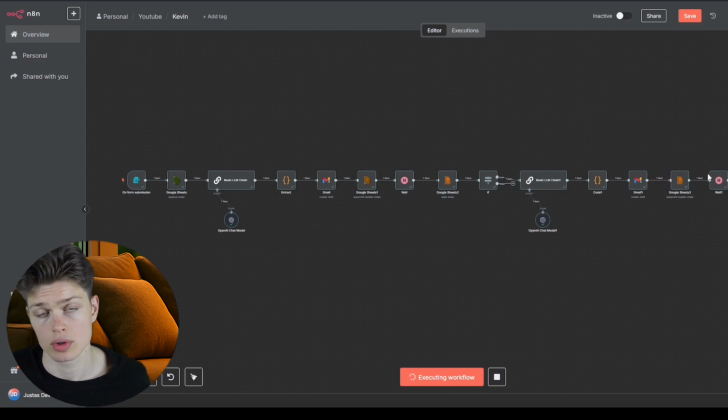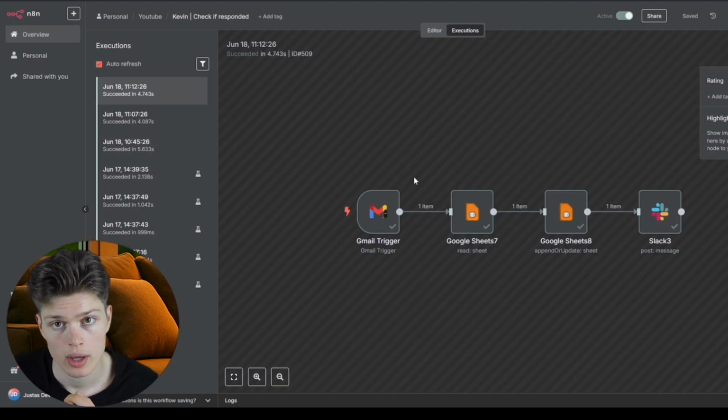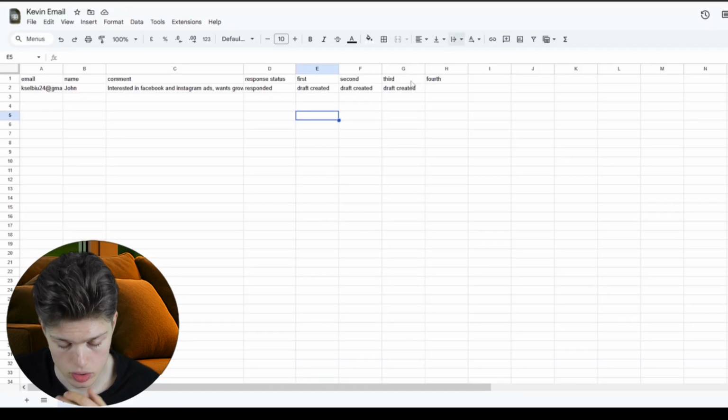And yes, it created the third email draft, but it happened only because this wait node is 2 minutes. So in reality, if it was a week or something like that, and if people responded, then this workflow would be able to update the sheet sooner and the new draft wouldn't have been created.